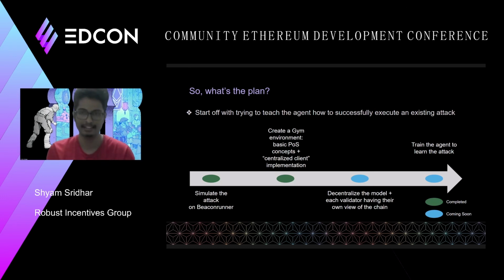And the final step to actually test whether or not this approach that we propose will work to, number one, detect attacks, or number two, be used in backtesting protocol upgrades, is to train the agent with a pre-existing attack. So we can see if the agent can actually successfully execute an attack that we know currently can work on the beacon chain. And the attack we have chosen for this is the attack malicious reorgs as described in Neuder 2021.